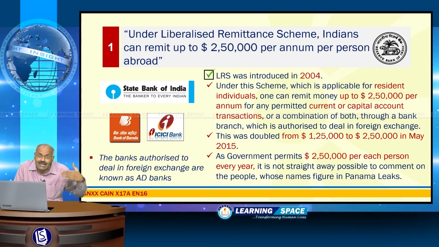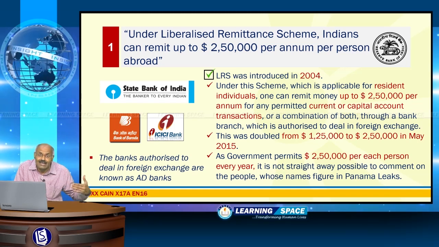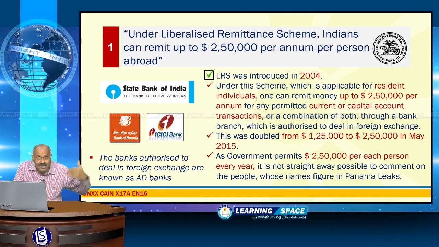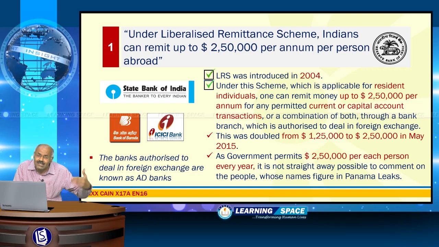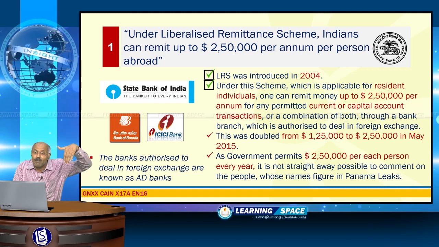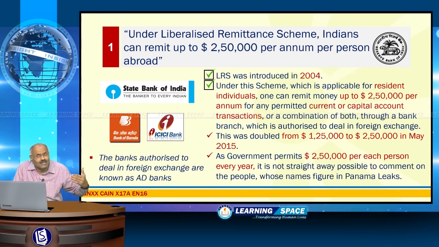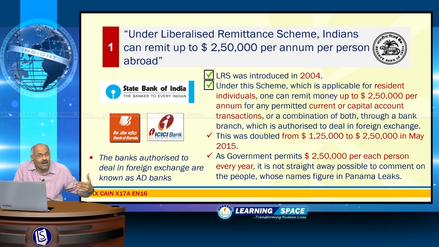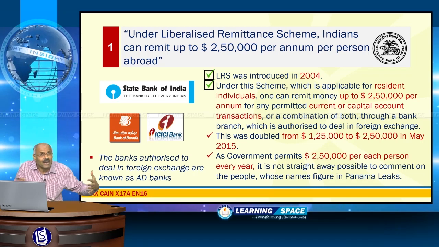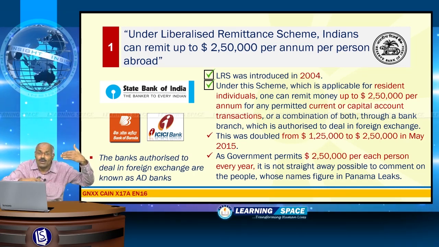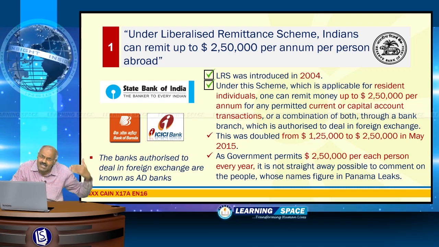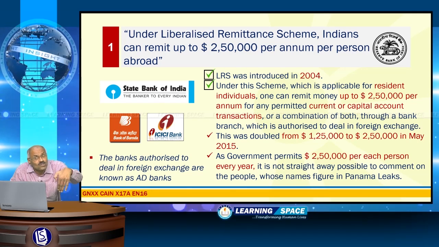Resident Indians are the Indians who stay at least 6 months in this country, that is 182 days. So each resident Indian is eligible to send up to $250,000 per annum, right? And they can remit this money for either current account or capital account. You may ask, what is capital account? Capital account is acquisition of assets, like purchasing shares in any company, purchasing any house, like that.